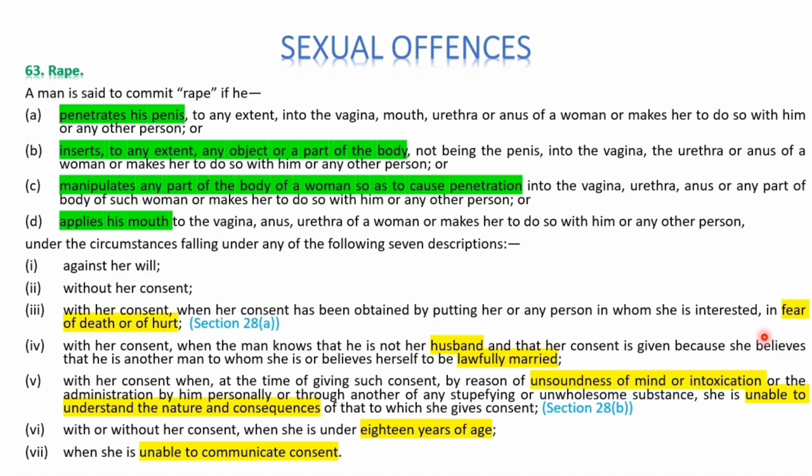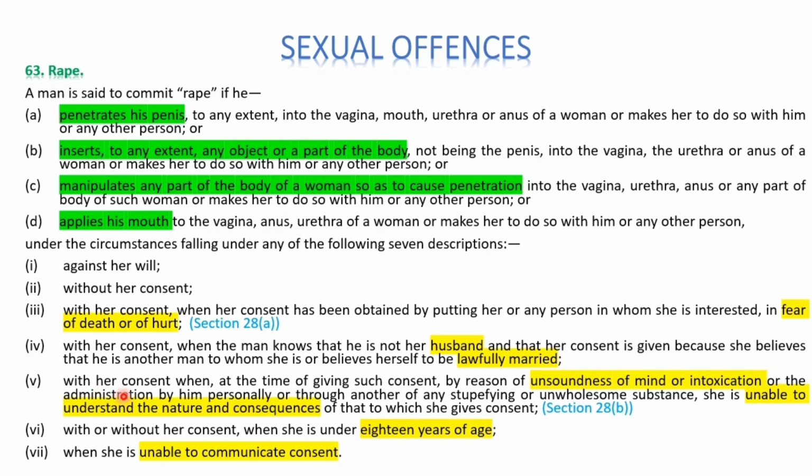And the third one says that even if it is with her consent, but if the consent is obtained by some fear of death or hurt upon her or upon any person in whom she is interested, then that consent is not a consent. Then the fourth one says that even if it is with consent, but the consent is obtained by making the woman believe that the man is her husband or lawfully married husband, then that also amounts to rape.